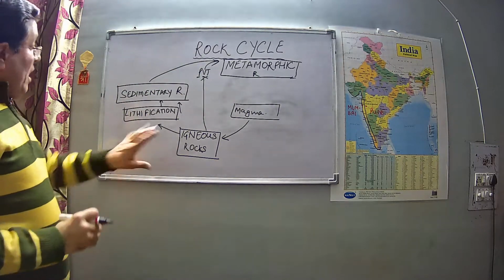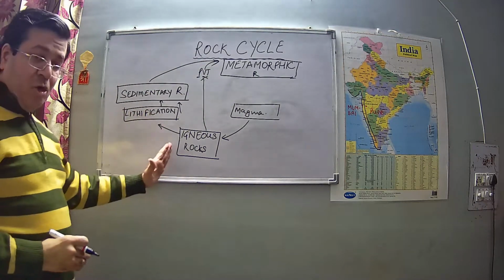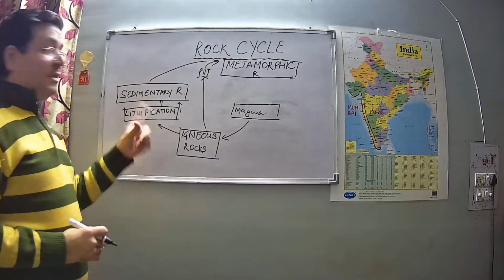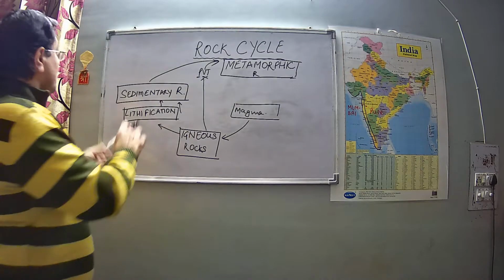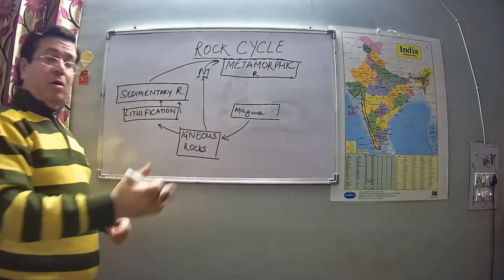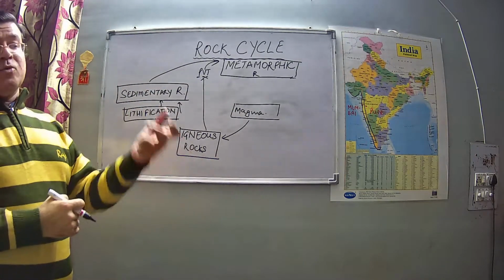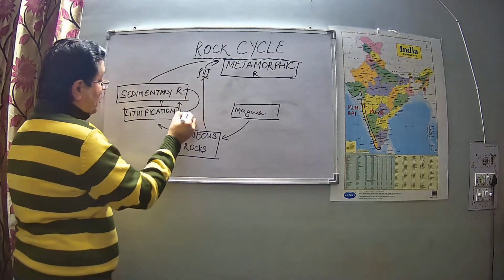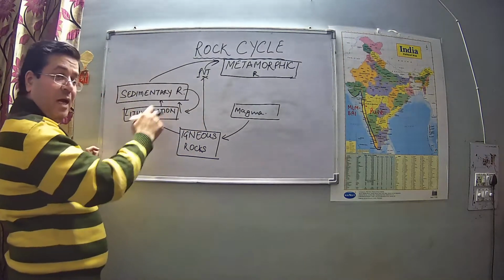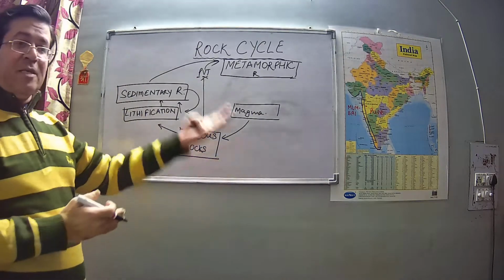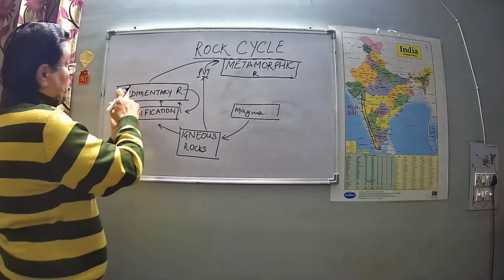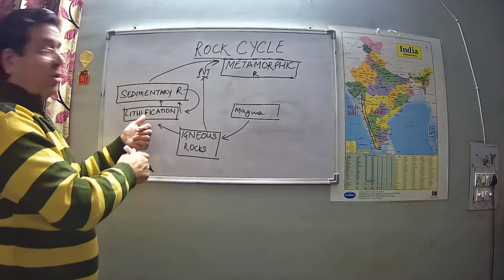Now we have already discussed that igneous rocks are converted into fragments and they become sedimentary. In the same manner, sometimes sedimentary rocks also convert into fragments, and the process of transportation and deposition of sediments or fragments takes place, and sedimentary rocks again become sedimentary rocks.